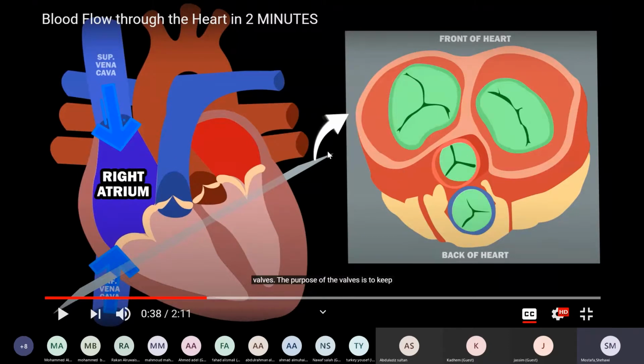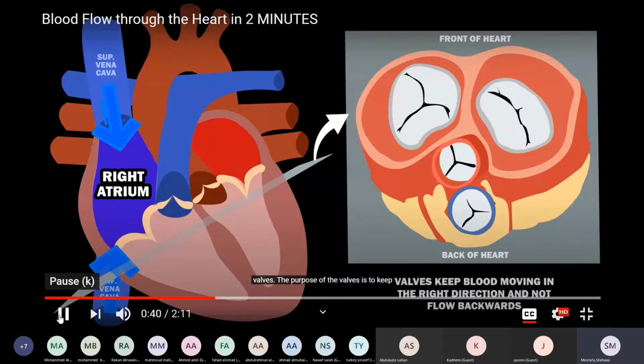The benefit of any valve is that it will keep the blood moving in one direction, and not going back in the reverse direction. So this valve between the right atrium and the right ventricle will make sure that the blood will move from the right atrium to the right ventricle, not in the opposite direction. It's like a faucet or a tap that makes the blood move in one direction. The purpose of the valves is to keep blood moving in the right direction and not flow backwards.